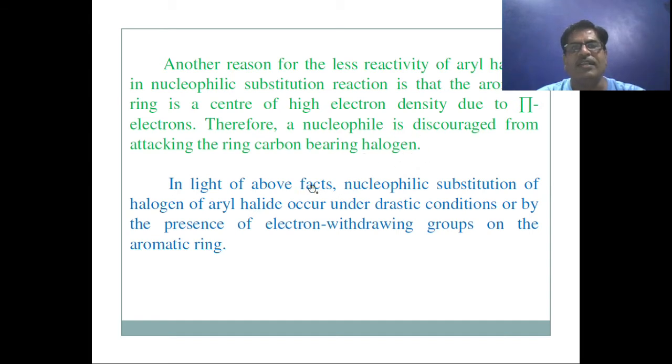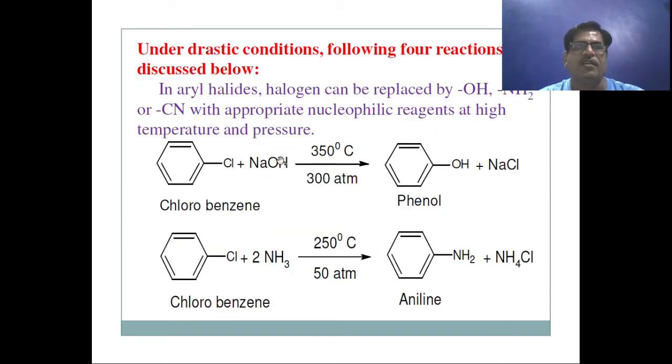In light of the above facts, nucleophilic substitution of the halogen of aryl halides occurs under drastic conditions or in the presence of electron withdrawing groups on the aromatic ring. Under drastic conditions, the following 4 reactions are discussed below.